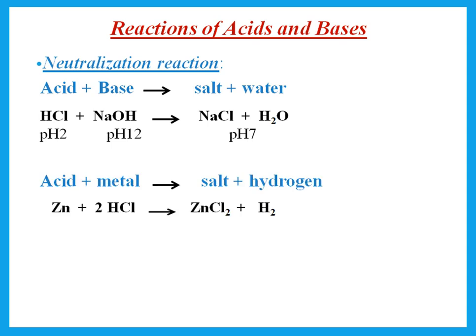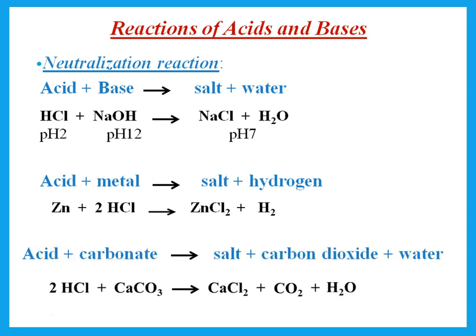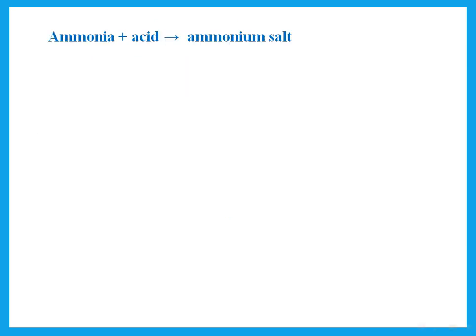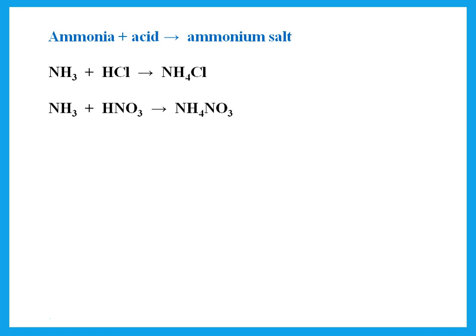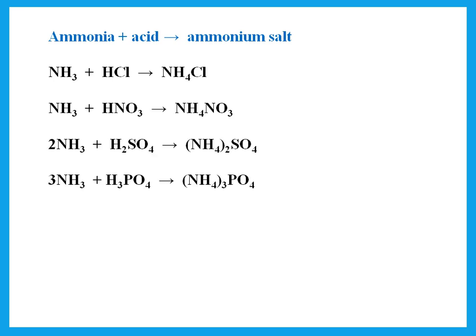An acid would also react with a metal. In this case, it forms salt plus hydrogen, or it can react with a carbonate to give salt plus carbon dioxide plus water. You should know ammonia is a base, so it should react with acid, but it is the only base that does not have oxygen, so it will give only salt. Not like other bases. We said acid plus base would give salt plus water, but ammonia will react with acid to give only the salt. So either I have ammonium chloride, ammonium nitrate, ammonium sulfate, and so on. It forms the ammonium salt.